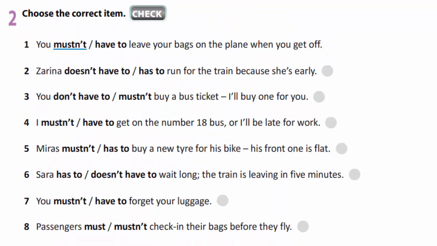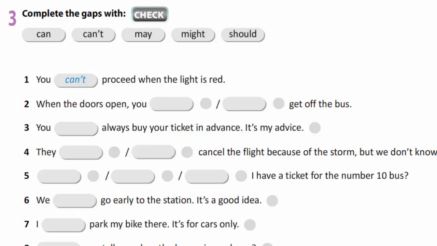In exercise 2, you are to choose the correct item. For example, you mustn't leave your bags on the plane when you get off. You are to finish this exercise yourselves. In exercise 3, you are to complete the gaps with can, can't, may, might, should. For example, you can't proceed when the light is red. You are also to finish this exercise yourselves.